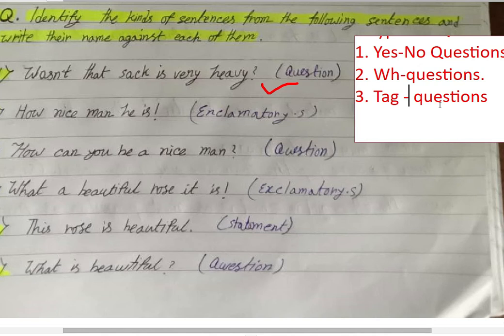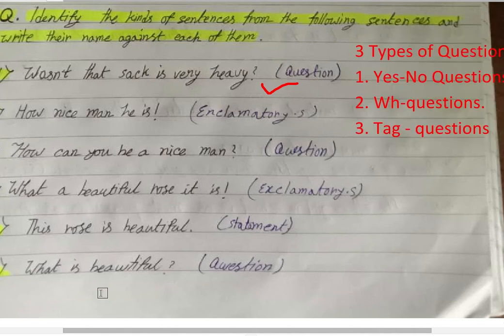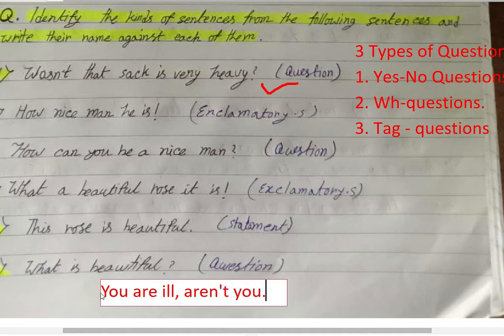For example, you are ill, aren't you? Such type of question: you write it, you are ill, comma, aren't you? Aren't, A-R-E-N apostrophe T, are not a short form. Here aren't you is the tag question.